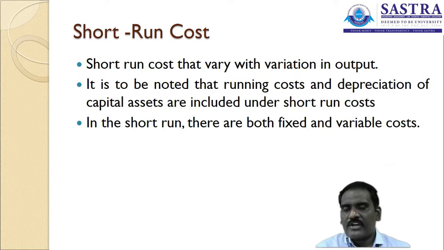Basically, a short-run cost purely depends on the level of production, and the cost tends to change. It is going to be measured. So the short-run costs vary with the variation in output, with the variation in the level of production.